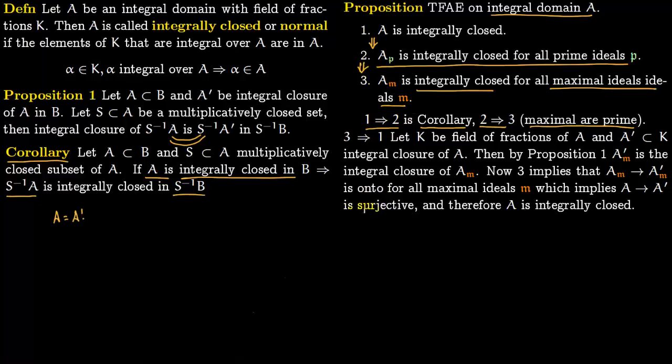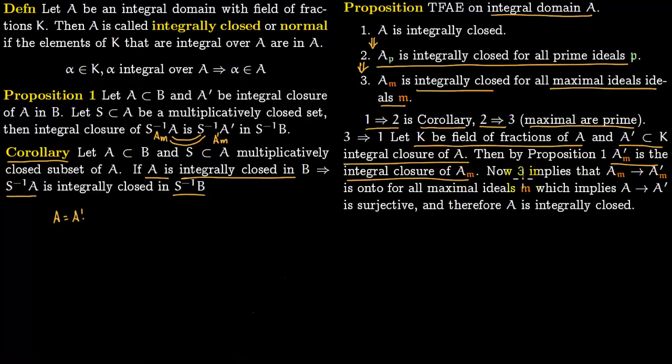Then the following will be equivalent. So to show 3 implies 1, you start with K, a field of fractions of A, and say A prime is in K, which is the integral closure of A. So then by our first proposition, this A prime M is the integral closure of A_M. Just like S inverse of A prime is integral closure of S inverse of A, instead of S inverse of A we are writing this A_M, and this we are writing as A prime M.